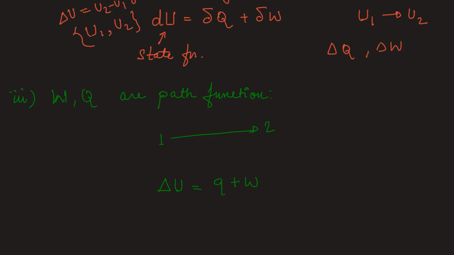Now let's see some examples of this. Suppose we take a constant volume process, that means change in volume is equal to 0, an isochoric process.